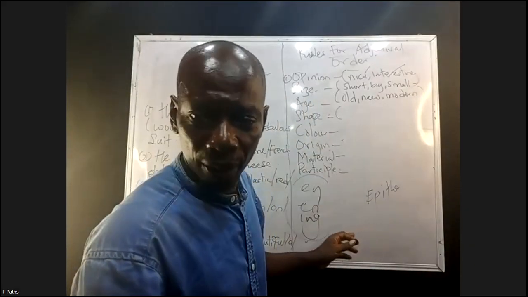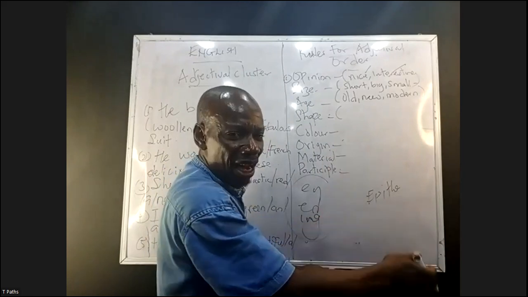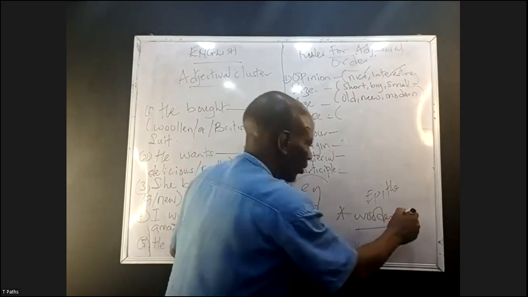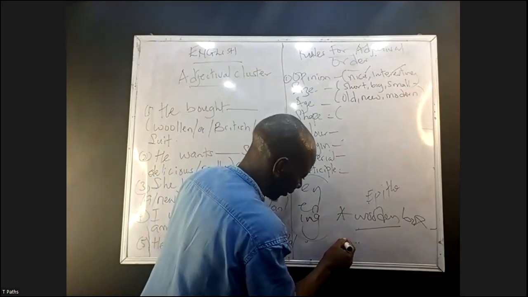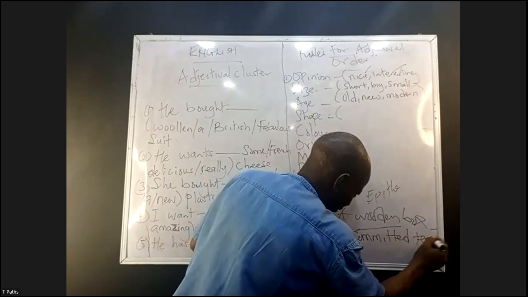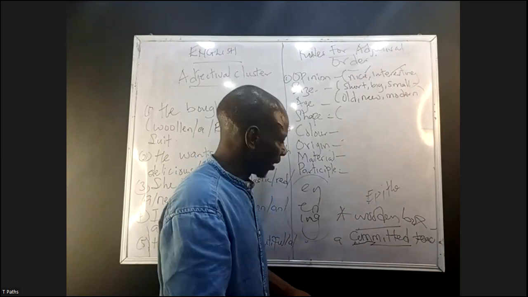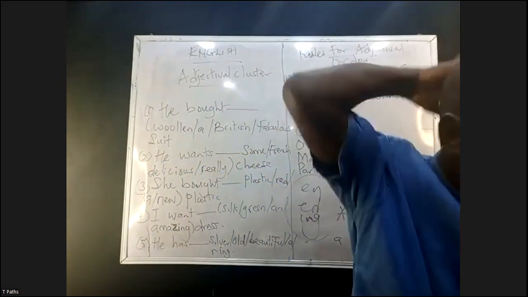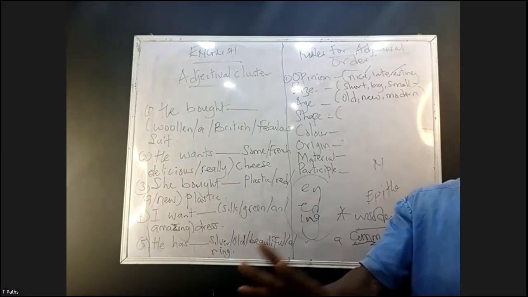Sometimes it can be called a purpose. Look at it: an interesting story. Interesting is a participle, describing the noun story. A wooden box. Wooden is a participle, describing the noun box. A committed teachers. Committed is a participle, qualifying the noun teachers. And there's another one we call N, nominal. Nominal is the head word, the noun being described by the multiple adjectives, by the sequence of adjectives.